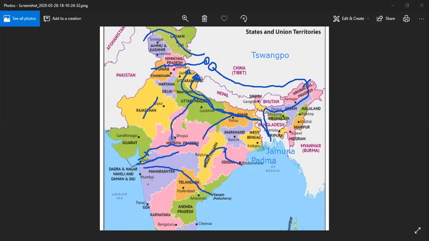So the Krishna River again, it is originating from the Western Ghats of Maharashtra. From here it is entering into Karnataka, moving and falling here. So over this side we have Nagarjun Sagar. It's a dam. It's not a sagar, it's a dam, but we call it Nagarjun Sagar.